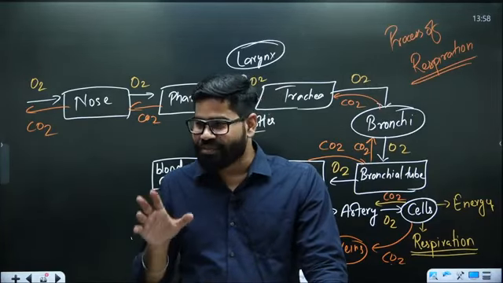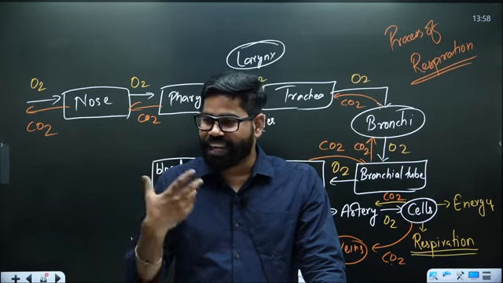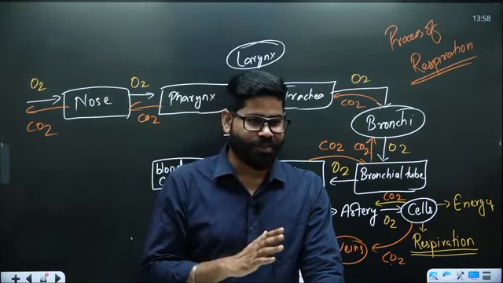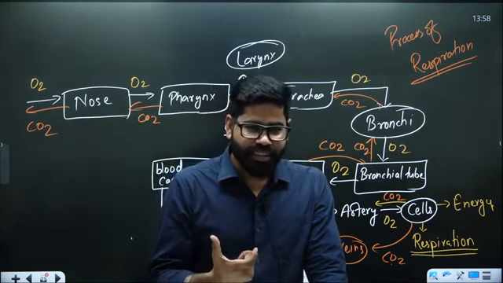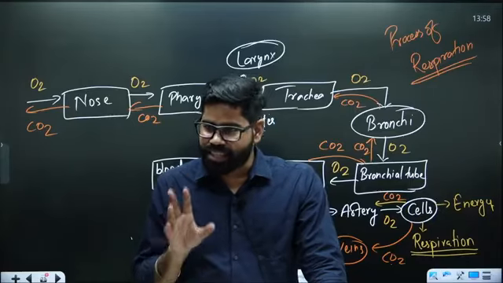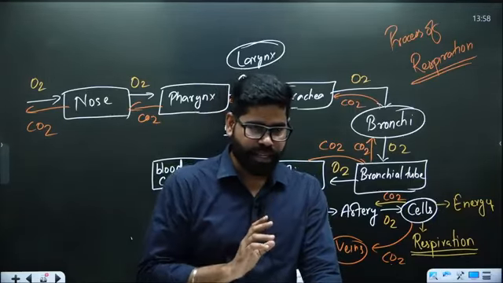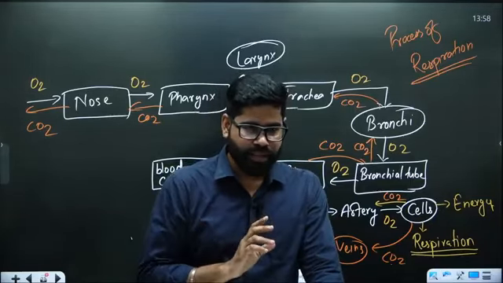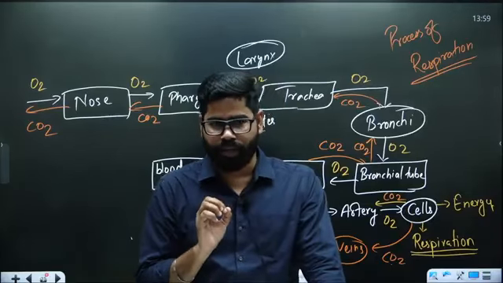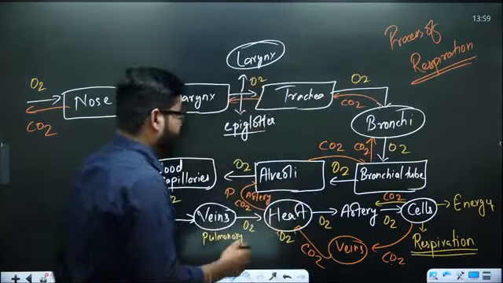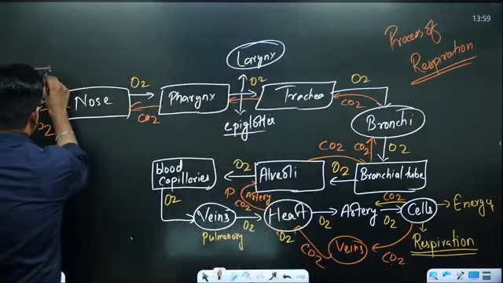So, the things which you imagine that when we are breathing out only carbon dioxide will be coming out, it is not so. When we are breathing out, 16% of it is oxygen, 4% of it is carbon dioxide. But why do we say that carbon dioxide is released during the exhalation? We have to understand one part. When we are breathing in, here also there is entry of carbon dioxide.